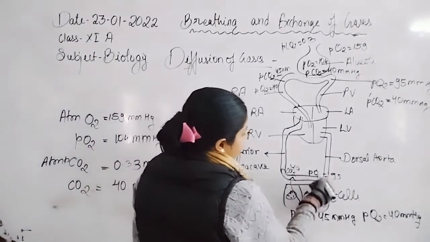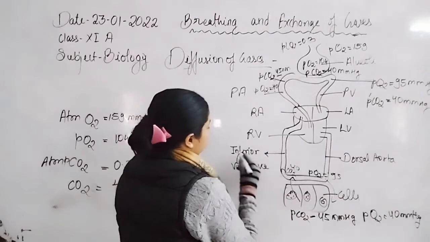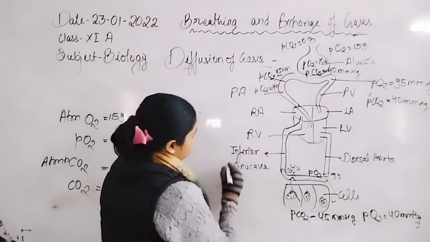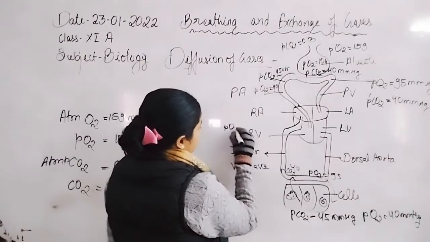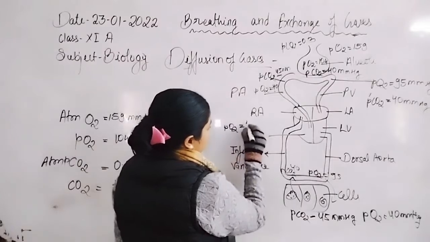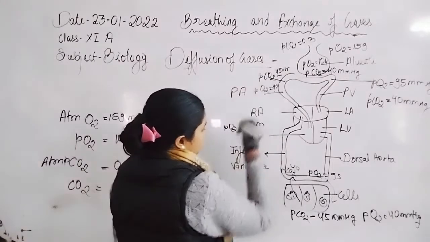Now because oxygen gets diffused, the pressure of oxygen in deoxygenated blood is about 40 mmHg, as already written.